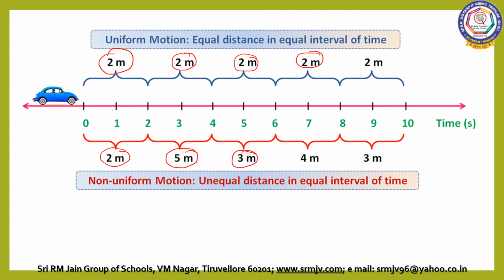Then 6 to 8 it covers 4 meter. And then 8 to 10 it covers 3 meter. So the object covers unequal distance, 2, 5, 3, 4 and then 3, unequal distance in equal interval of time. So this type of motion is called non-uniform motion.